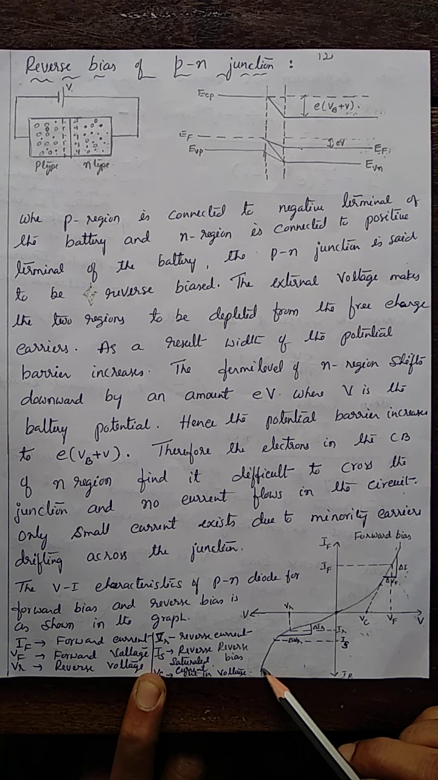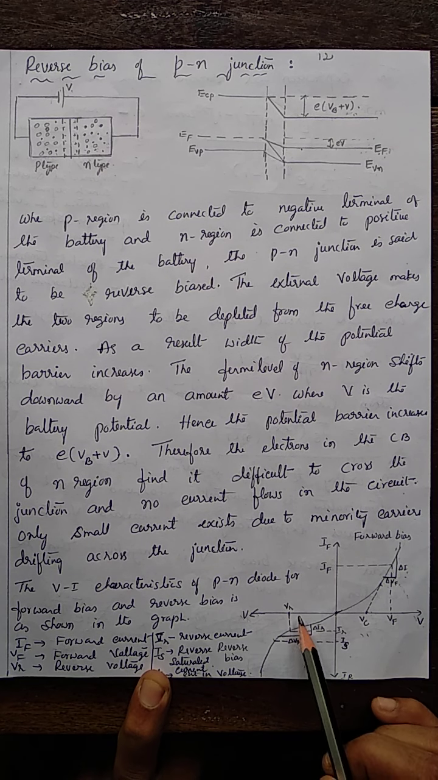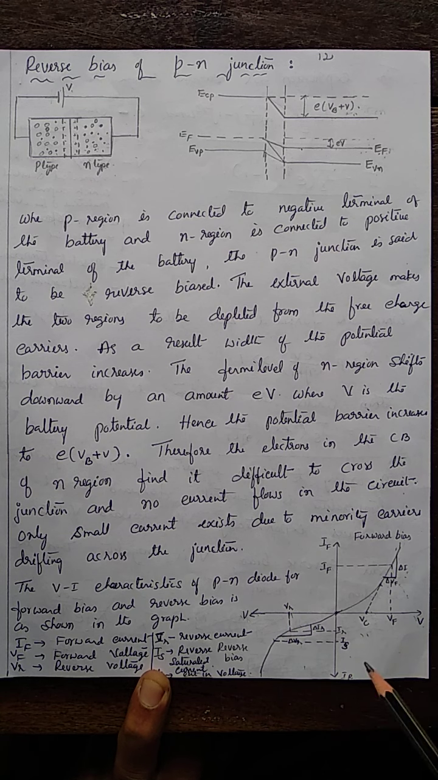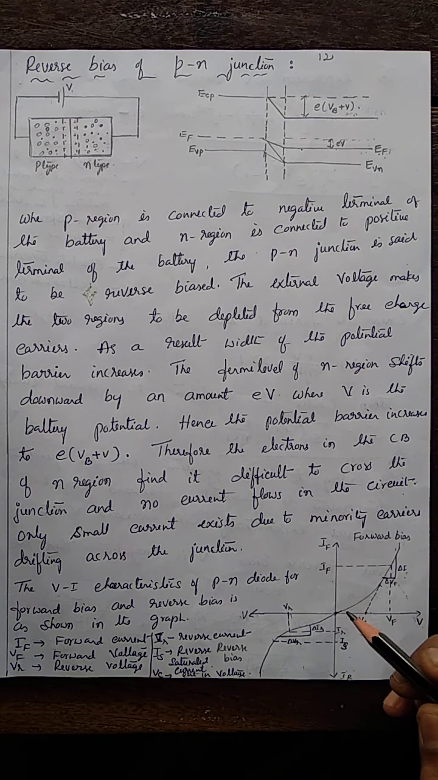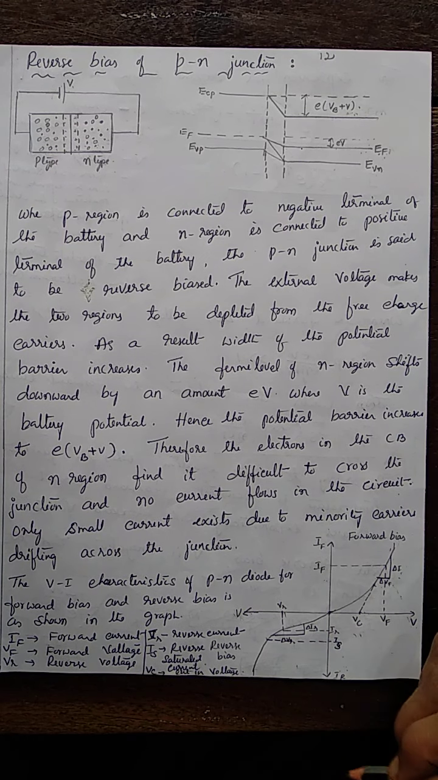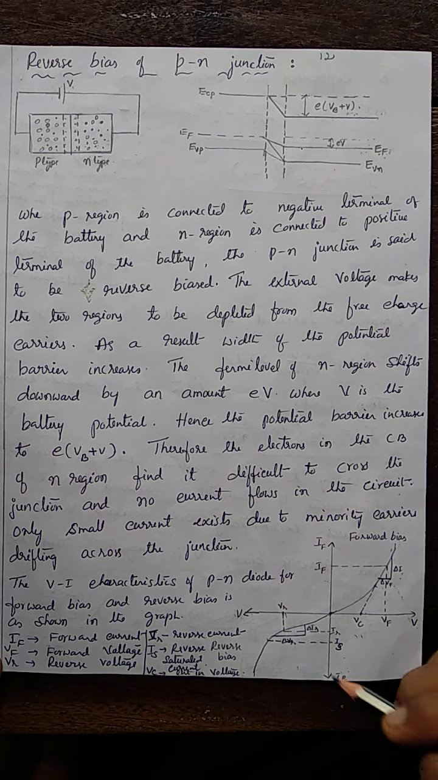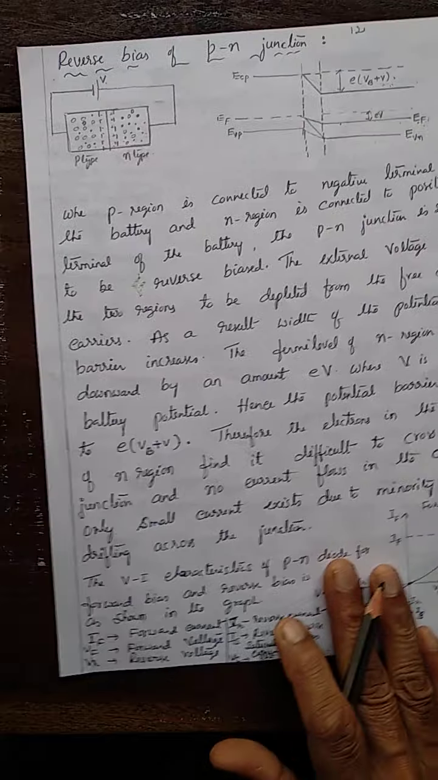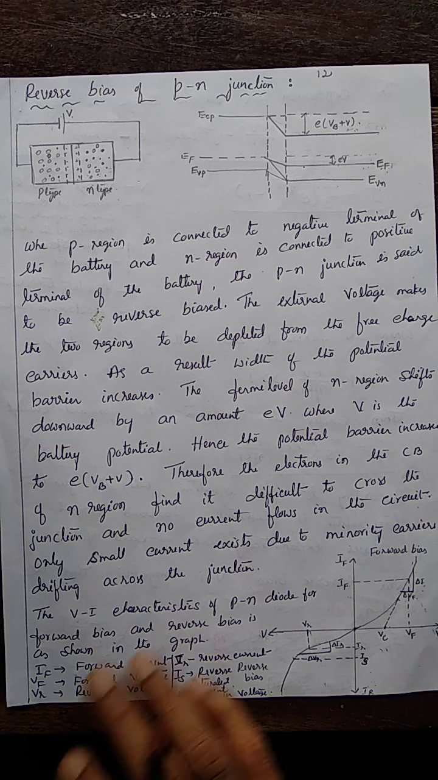This is reverse characteristic. Again here we plot current against voltage. Current is in microamps. Here it is in terms of milliamp. And this is the reverse characteristic. This is about the forward bias and reverse bias of PN junction.